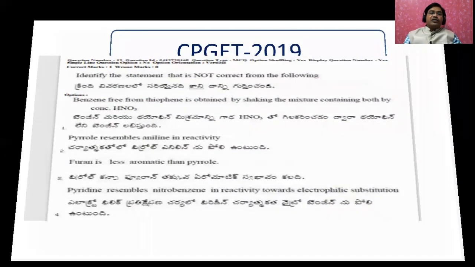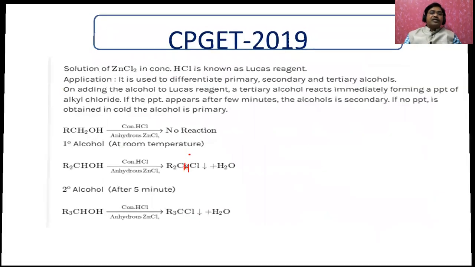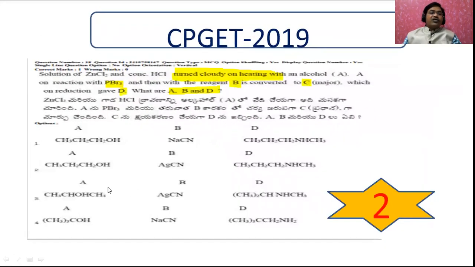Let me explain this one. Among these two, when propanol is treated with sodium cyanide, the reaction does not take place, because it is an ionic compound and the cyanide ion never replaces the hydroxide ion in this substitution reaction. Whereas this is somewhat covalent in nature, because silver is less electropositive.